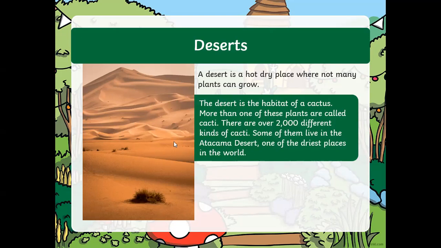Okay, so of course, you don't have to remember where Atacama is. All you need to know is desert. And desert has different types of plants. And mainly we have the cactus growing there. That's all. Can I have a thumbs up? We move on to the next slide. Do you understand?